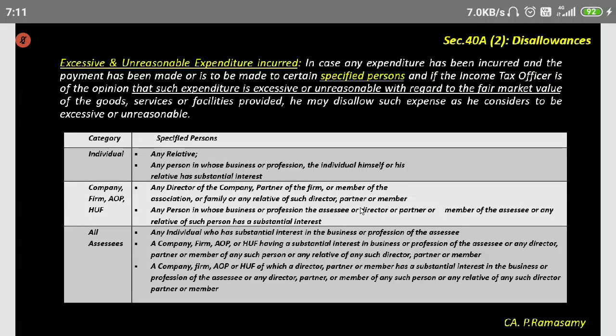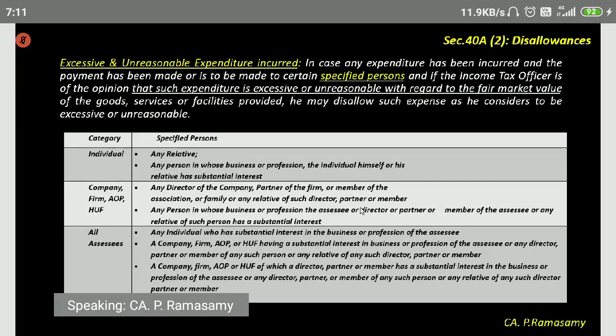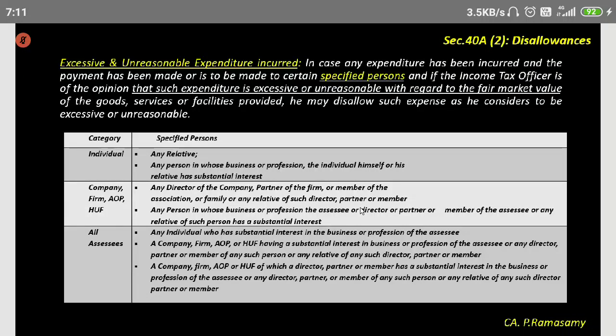Now, what happens is I have to enter into an annual maintenance contract, AMC. There are two types of AMCs for computers. One is a labor AMC. They'll say labor AMC is rupees 1,500 per computer per year.